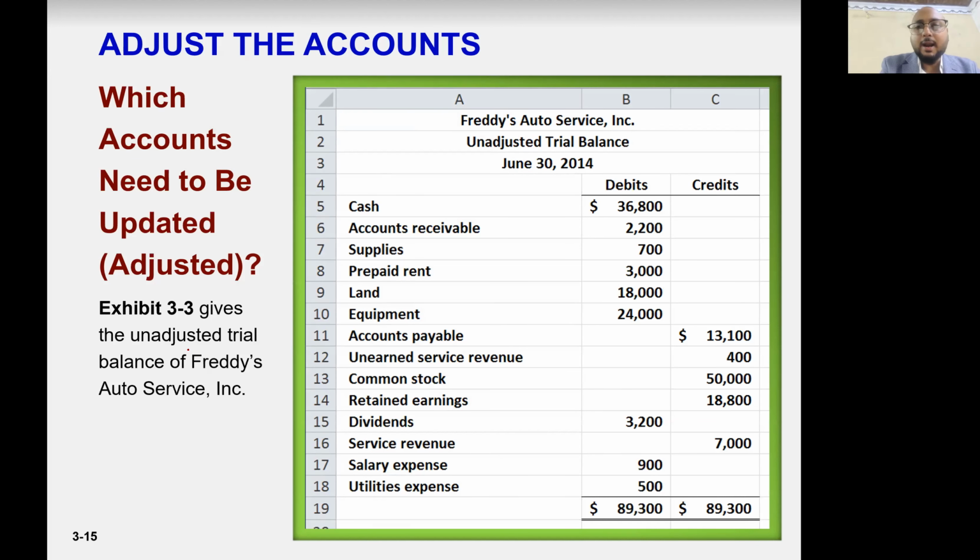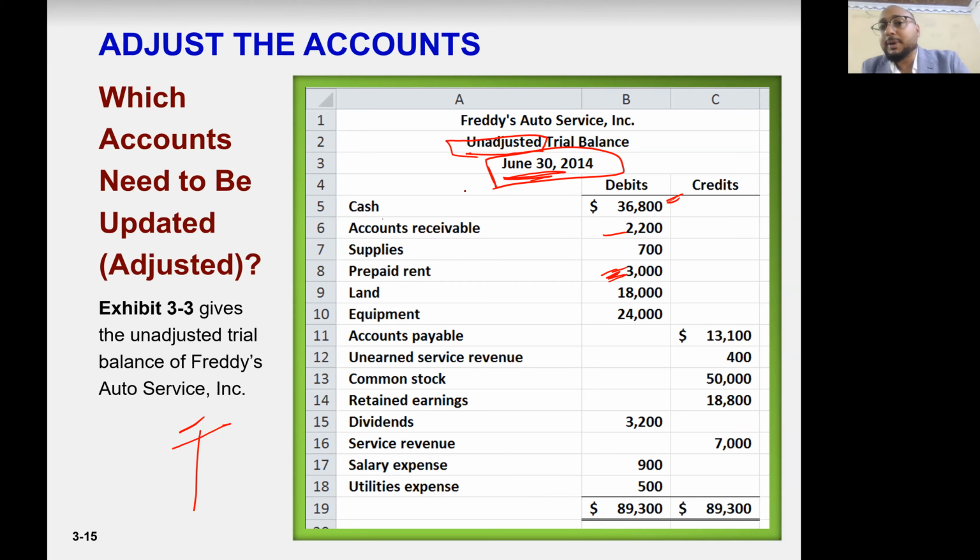So this is the unadjusted trial balance. You see here, this is trial balance, which shows the balance of each T account. Cash T account balance is debit 36,800, account receivable, prepaid rent, right? So prepaid rent, remember that one. You paid in advance, and now you are making balance sheet for 30th June.